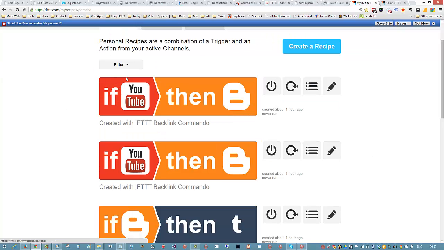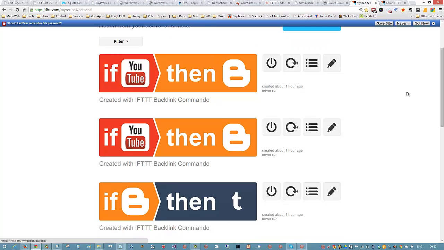For example, you create a trigger by uploading a video to YouTube, and then IFTTT.com will do a data run every 15 minutes and see if you've got any new content in your connected YouTube account, okay? So if you have connected a YouTube account and you upload a video and you've told IFTTT, if you find a new video on my YouTube channel, then make it post over to Blogger, it does that automatically. It does it via API keys and it checks every 15 minutes, okay?